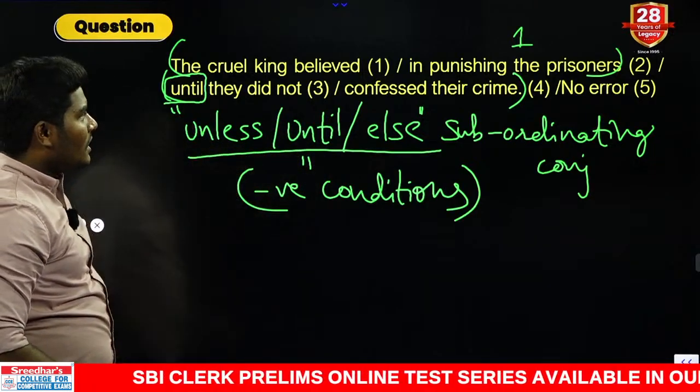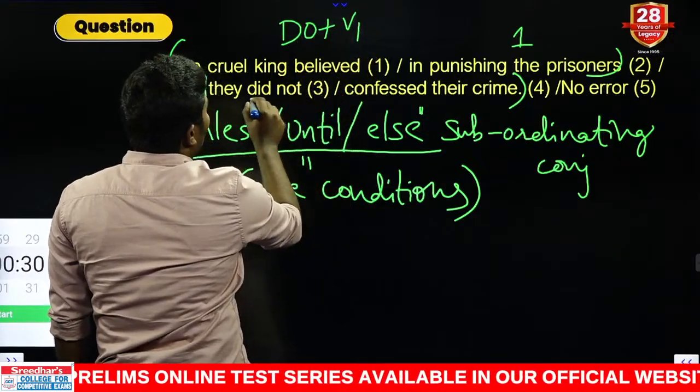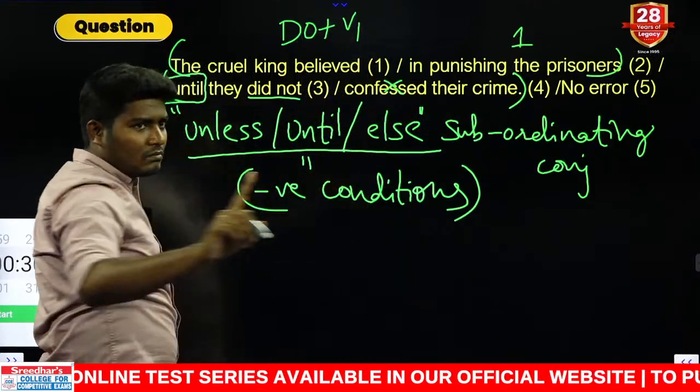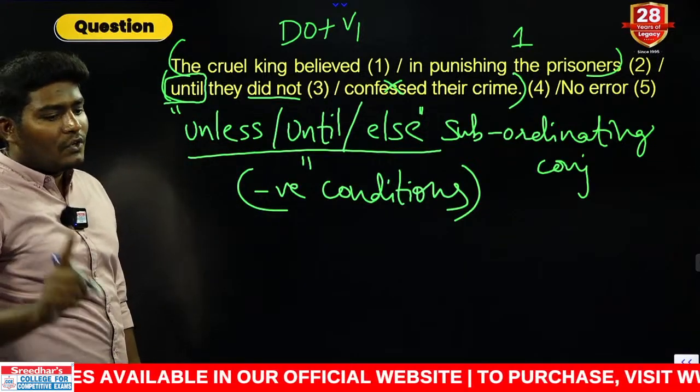Clear? Now, based on that, some of you have gone for the do form rule. What is the do form rule? Do forms are followed by V1. Sir, did not is there, so confessed is wrong. No. Even if you change confessed to confess, still your answer is wrong. Can you tell me the correct answer now?